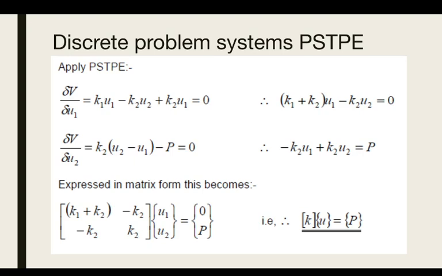This becomes the equivalent spring coefficient K, and U1, U2 will be the displacement, which you can write as U. Therefore you can write the equation in the general form Ku equal to P.